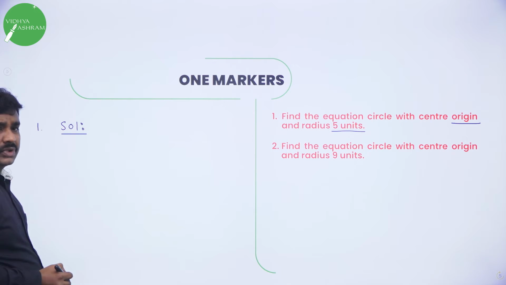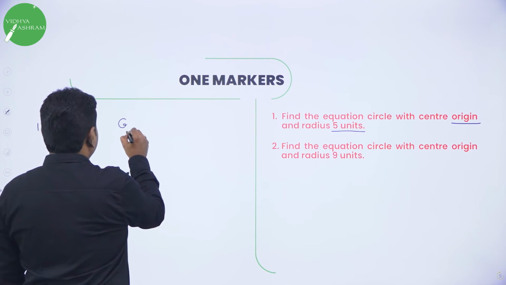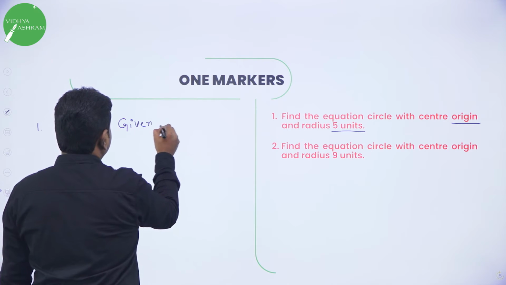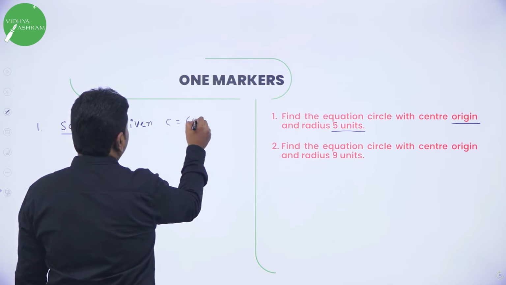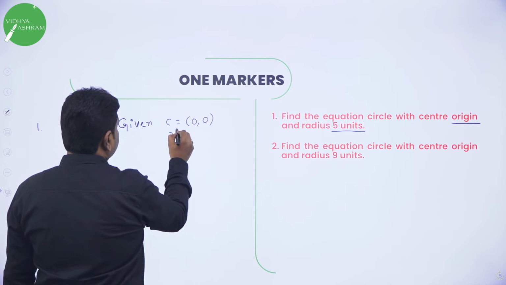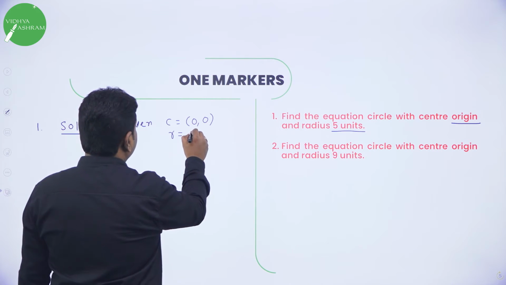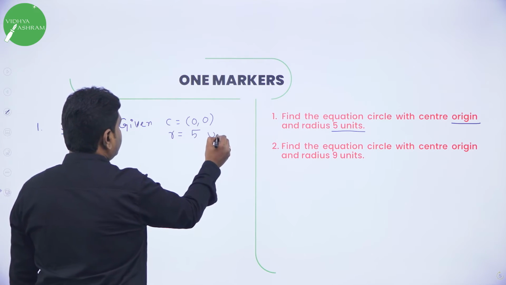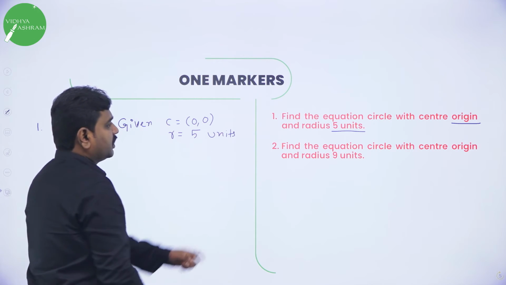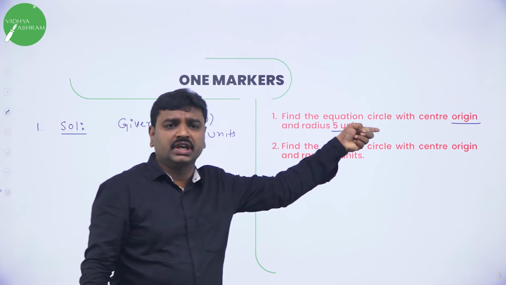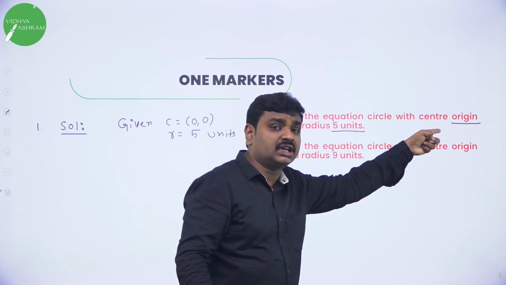What is given? Center they give. What is the center? Center is origin 0, 0. Radius they give. What is the radius they give? 5 units. I call it as r. r is 5 units. Now they want what? Equation of circle. Equation of circle with center origin.